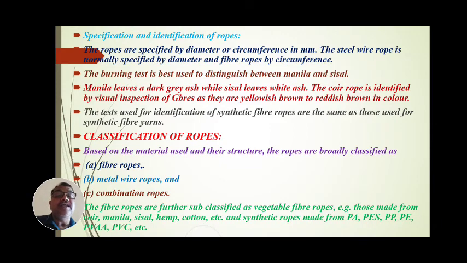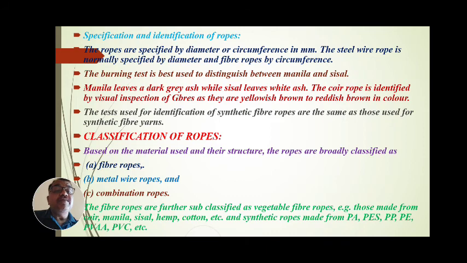Classification of these ropes, based on the material used and their structure. Ropes are broadly classified as fiber ropes, metal wire ropes and combination ropes. The fiber ropes are further sub-classified as vegetable fiber ropes, for example those made from coir, manila, sisal, hemp, cotton. And synthetic ropes are made from polyamide, polyethylene, polypropylene, polyesters, PVA and PVC.